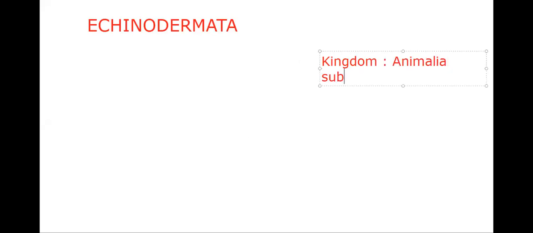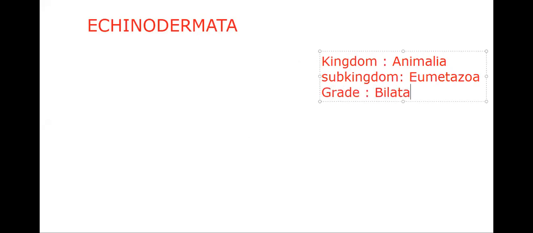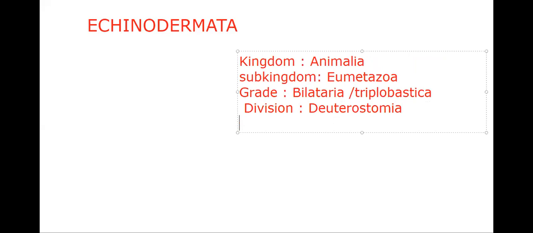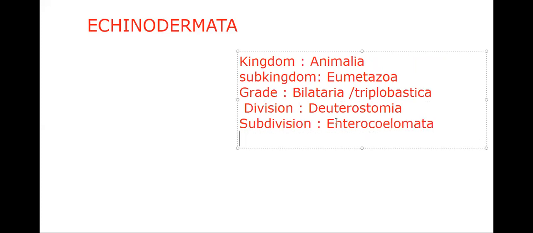Animalia, and subkingdom Eumetazoa, grade Bilateria or Triploblastica. Next, division, here it is, Deuterostomia. Then subdivision, it belongs to Enterocoelomata. Subdivision, Enterocoelomata. Phylum itself, Echinodermata.